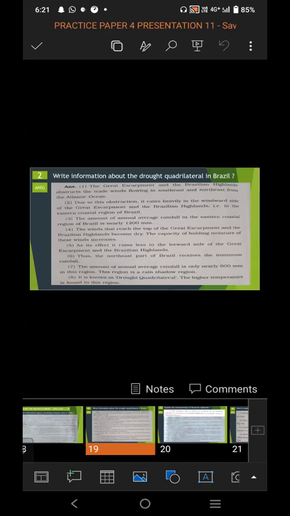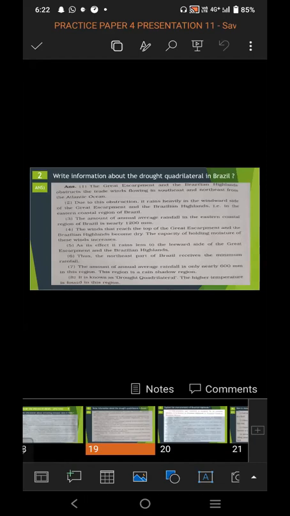The capacity of holding moisture of this wind increases. As it affects, it rains less in the leeward side of the Great Escarpment and the Brazilian highland. Sixth point, thus, the northeast part of Brazil receives the minimum rainfall. The annual average rainfall is only nearly 600 mm in this region. This region is a rain shadow region.